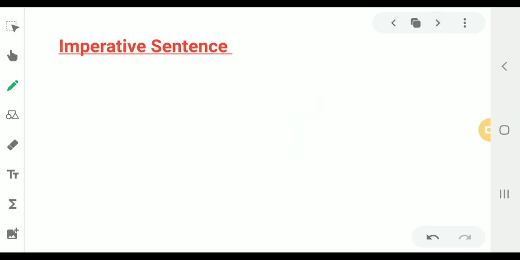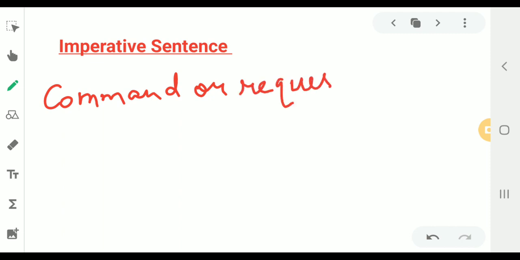Now let's check the second type, that is imperative sentences. Now these are the sentences that gives a command or request or advises to do something.